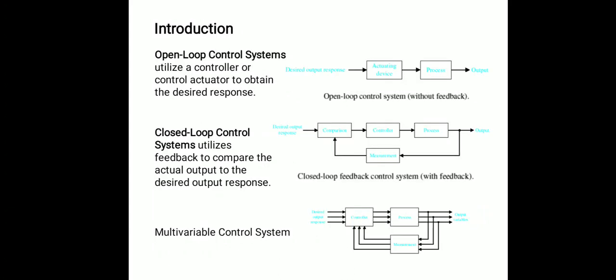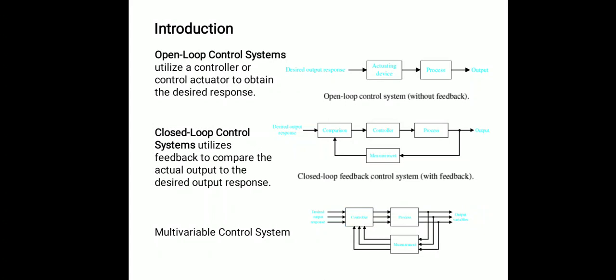So basically there are two main types of control system. First is the open loop control system and second is the closed loop control system, depending upon the controlling action. So what is the open loop system? The system in which the controlling action totally depends upon the input is called the open loop system, in which feedback is not present. The output is taken as the final outcome of the system.